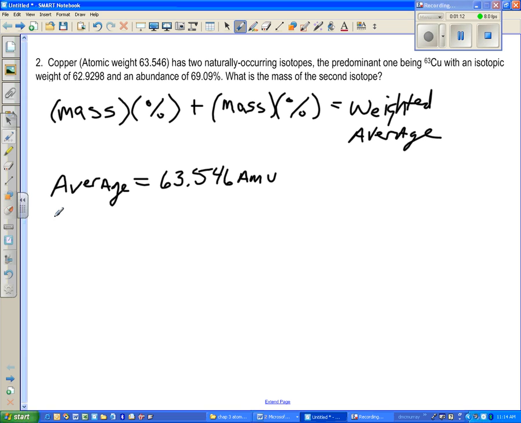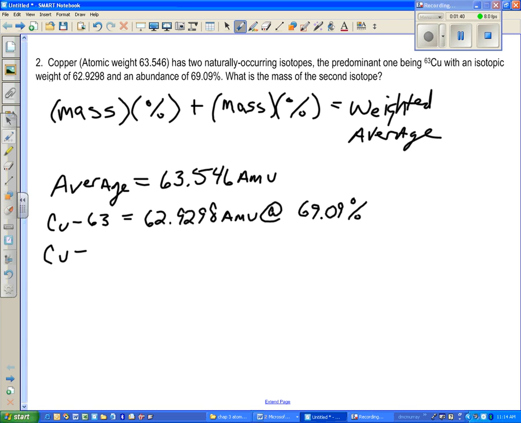And we know the copper 63 isotope has the mass of 62.9298 AMUs. And it itself is found at 69.09%. There's a second isotope, of which they're not telling us the mass. So we have copper X, and that has a mass of some unknown quantity, which will be in AMUs, and it's found at a percentage of 30.91.